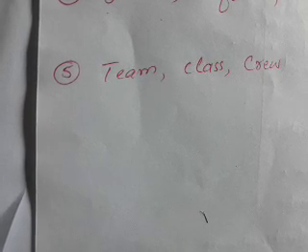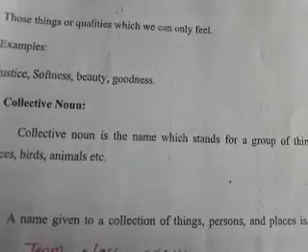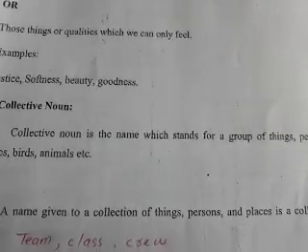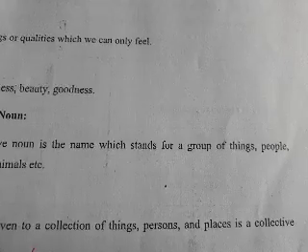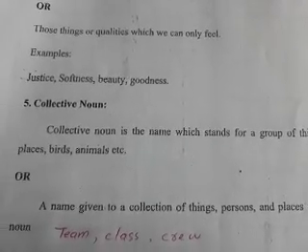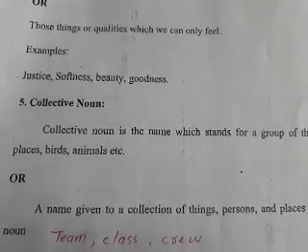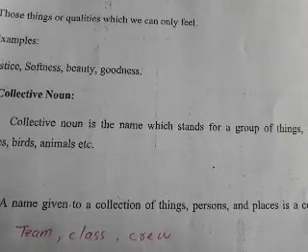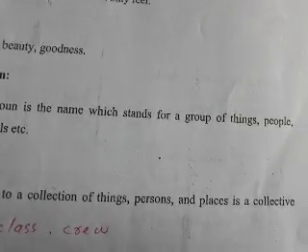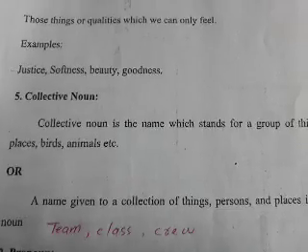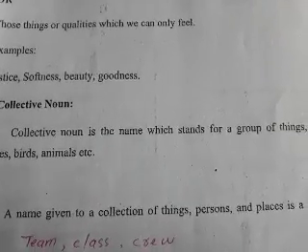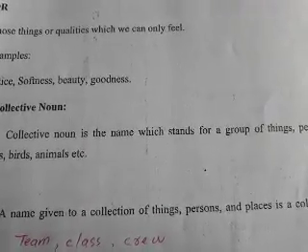Crew is a collective name given to a group of working people. So what is collective noun? Collective noun is the name which stands for a group of things, people, places, birds, animals, etc. Or a name given to a collection of things, persons and places is a collective noun. For example, team, class, crew.